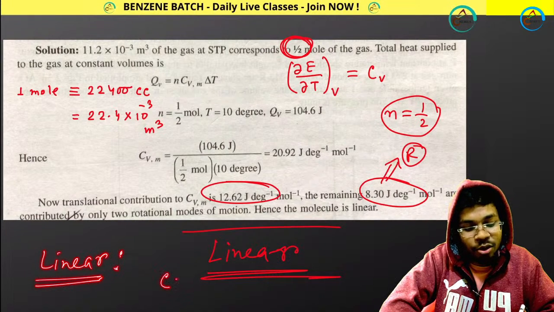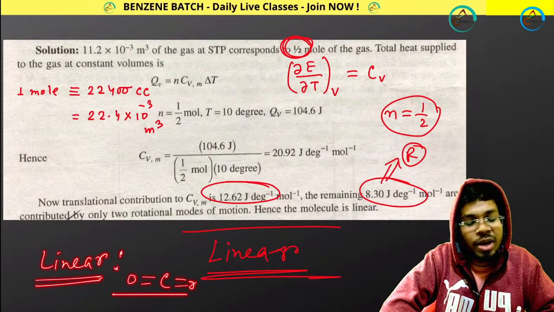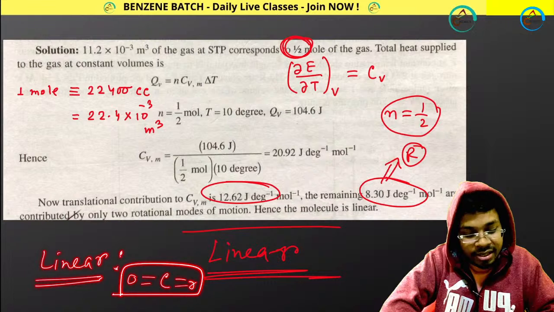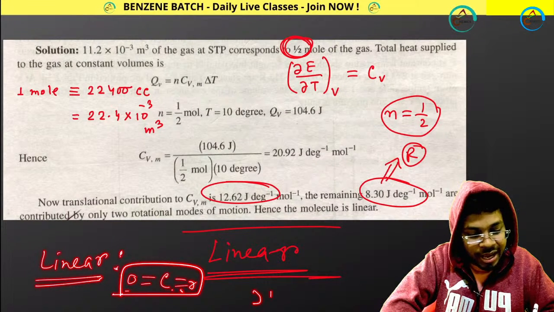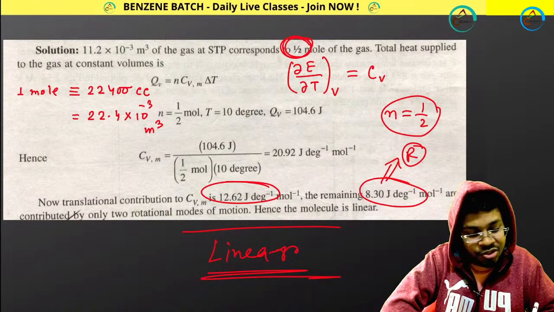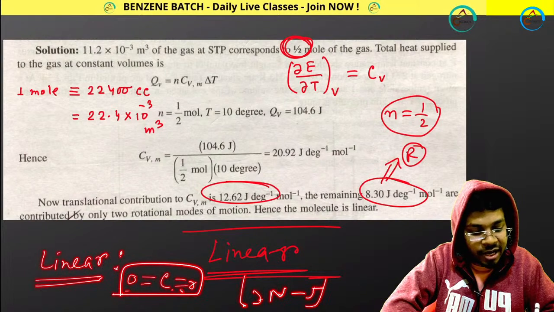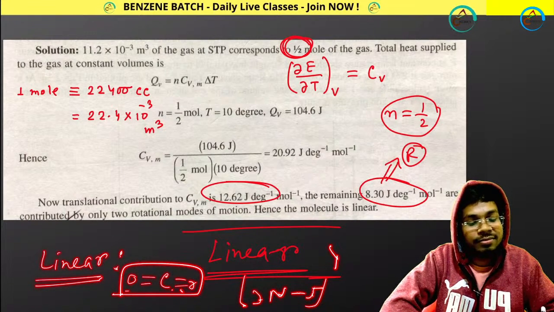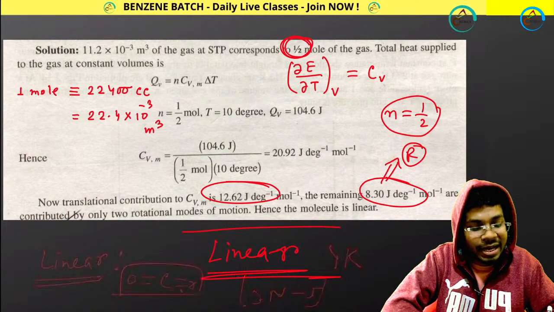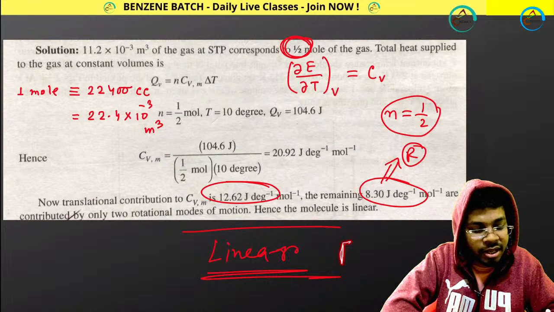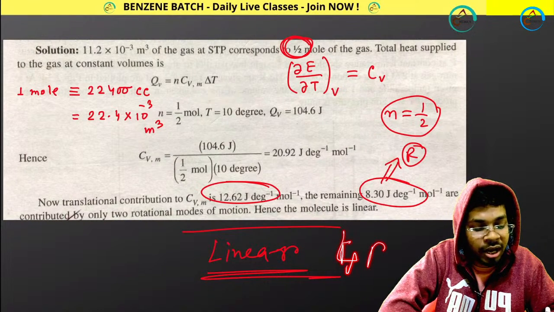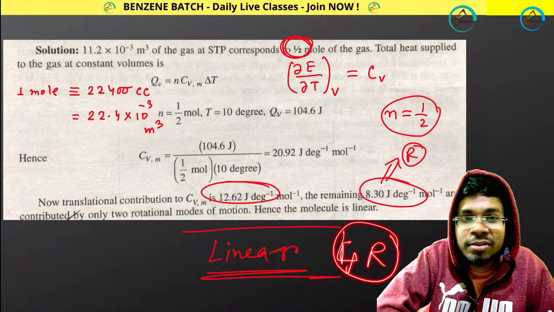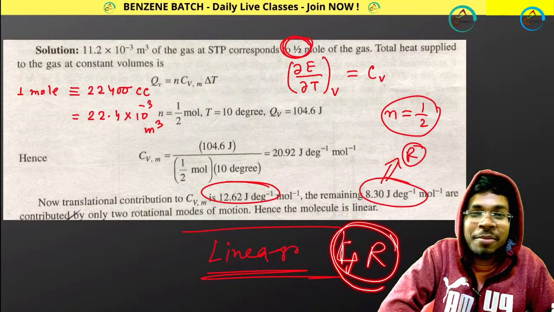CO2, remember, has vibration. How? Triatomic linear: 3n minus 5, n is 3, 3 into 3 minus 5 is 4. You will be getting vibrational Cv 4R for a triatomic linear molecule. So a linear molecule has vibration.